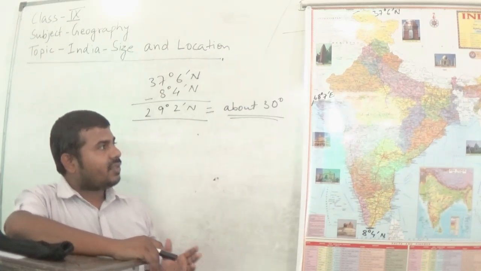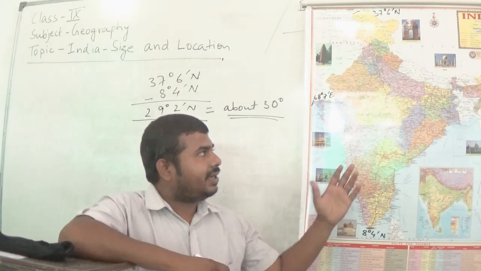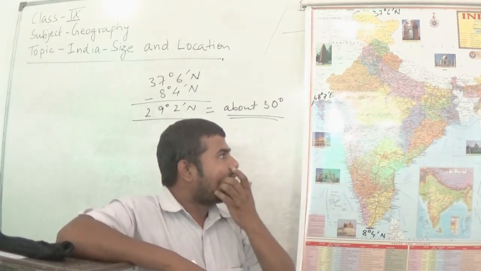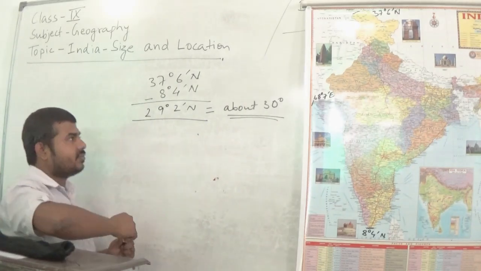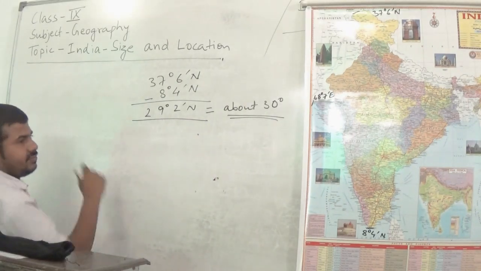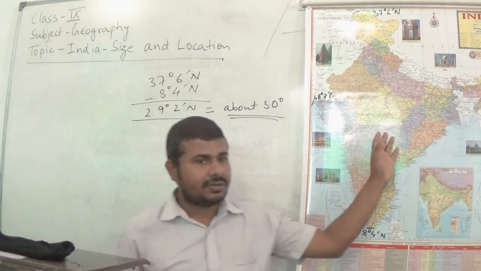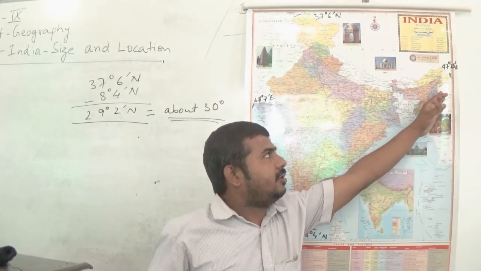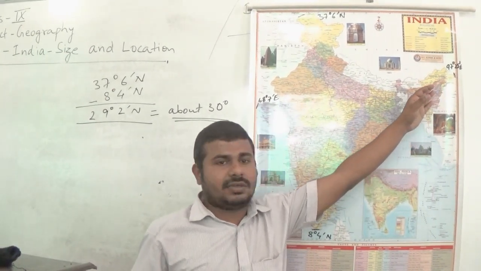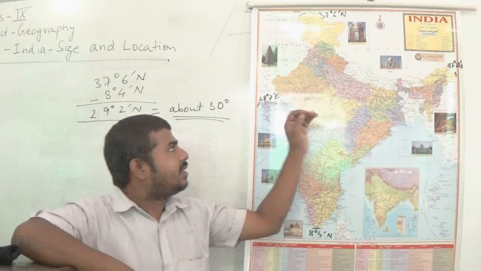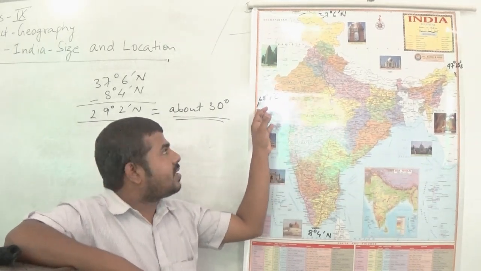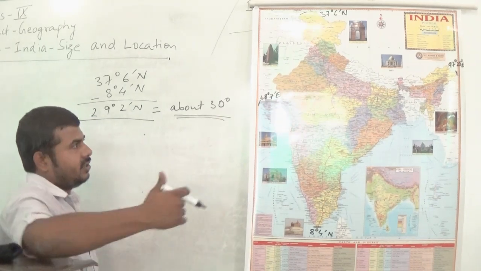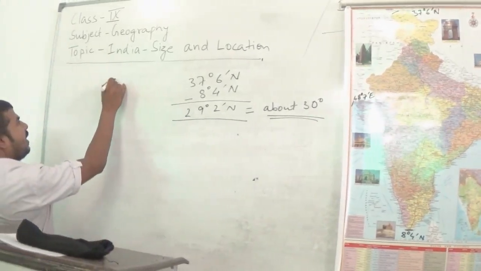Now let us see what is the extent of Indian mainland from east to west or west to east. So let us calculate that also. Look at the picture, look at the map. The eastern tip is at 97 degree 25 minute east, and the western tip is at 68 degree 7 minute east. So let us do some calculation.